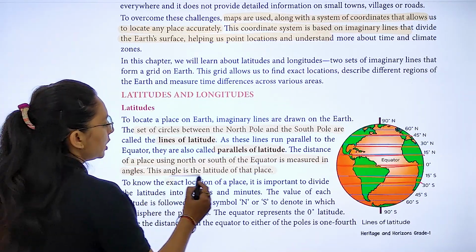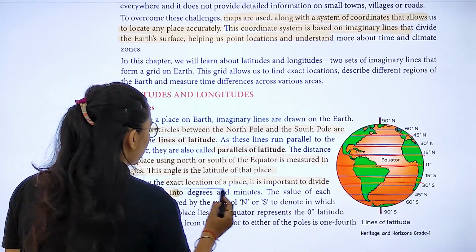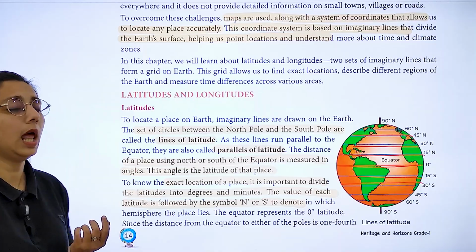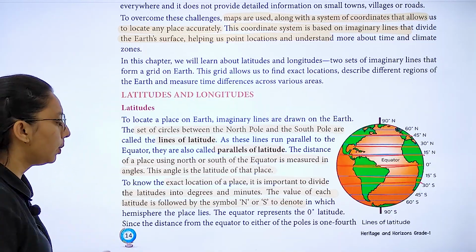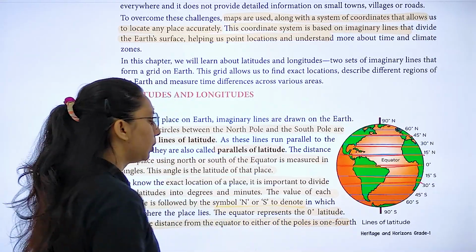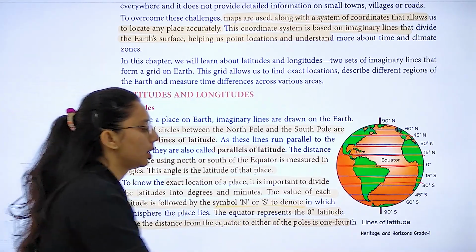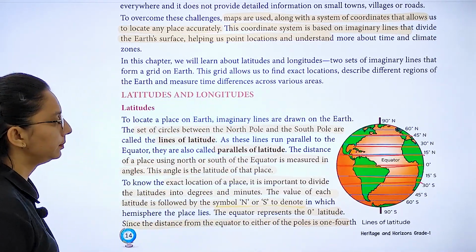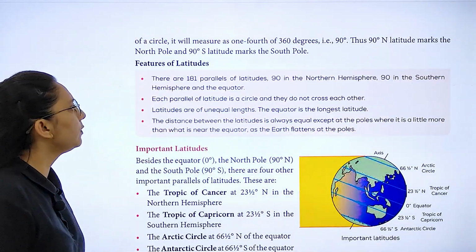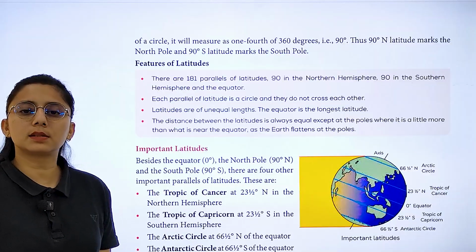To know the exact location of a place, it is important to divide the latitude into degrees and minutes. The value of each latitude is followed by a symbol N or S. The equator represents 0 degree latitude, since the distance from the equator to either of the poles is what? One quarter of the circle, which measures 360 degrees.